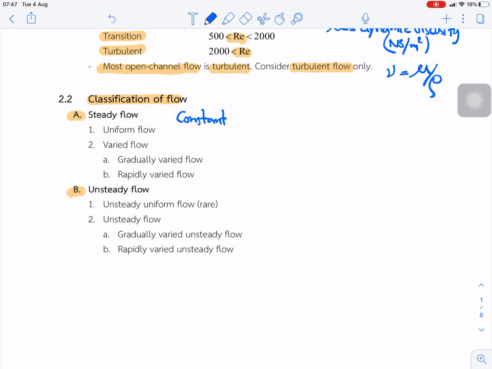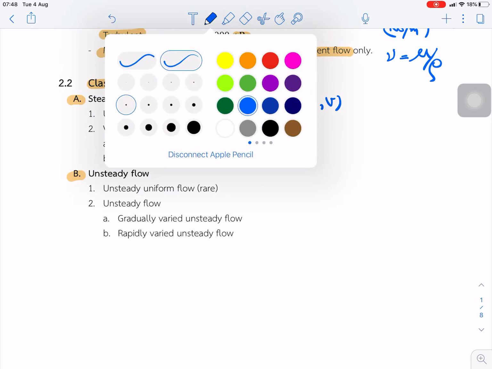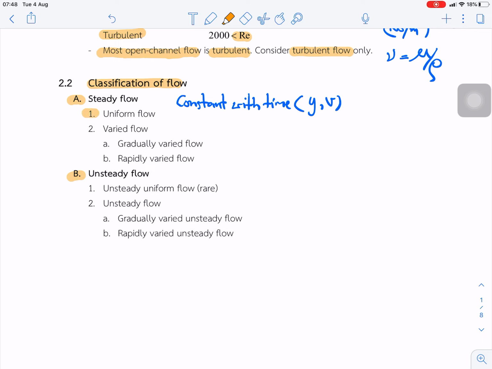In this case, I mean the depth and velocity of the flow is constant with time. And there are two subdivisions. First is the uniform flow.